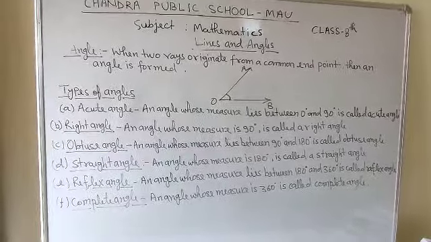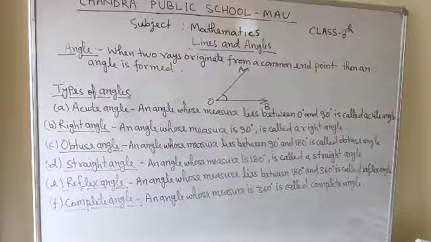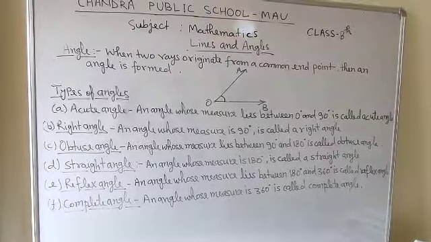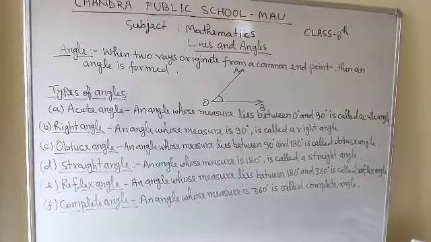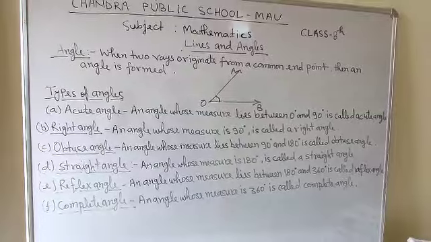Now right angle. An angle whose measure is 90 degrees is called a right angle. So an angle whose measure is exactly equal to 90 degrees is called the right angle.